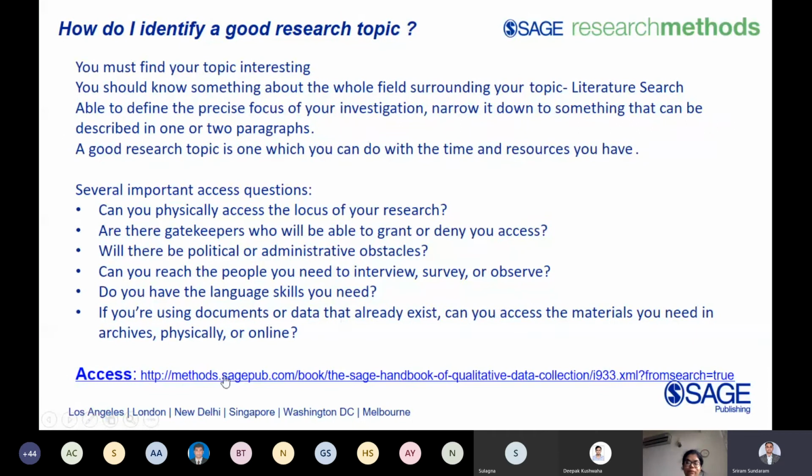So in my slides, in many places I have given such a link. If you click on that, you will straight away go into the platform. There's a hyperlink that will take you to your platform. Why I've given this access hyperlink is that it's a beautiful handbook, and it talks about how important access questions are for your research. I'll get into that while I let it open.